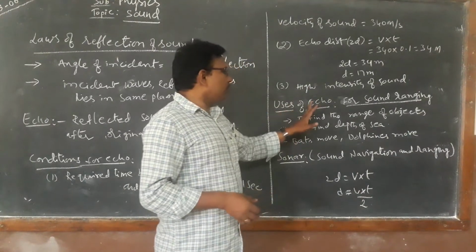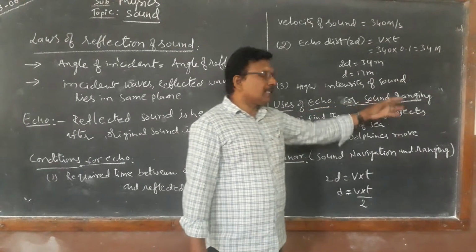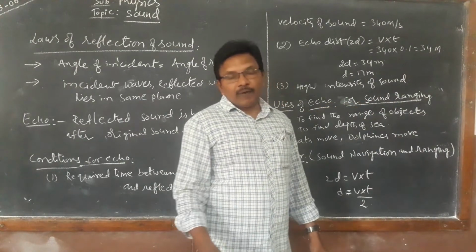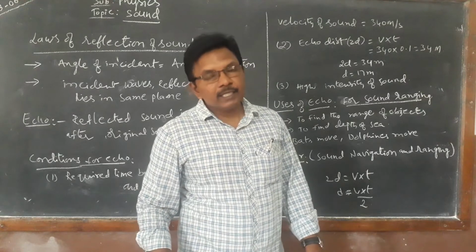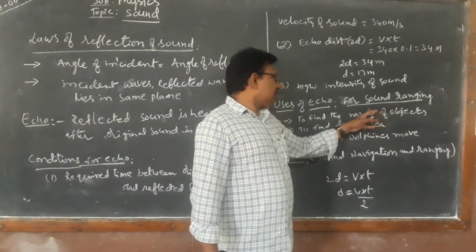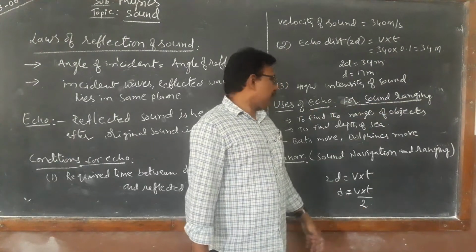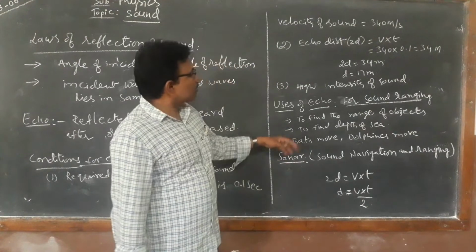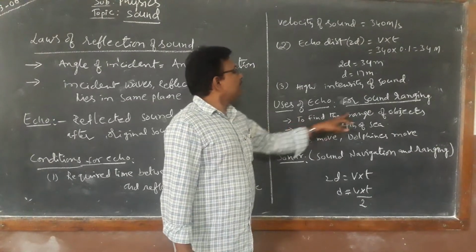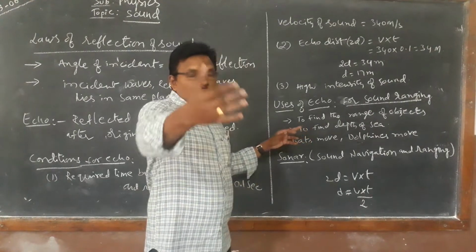Okay, next, uses of echo. What are the uses of echo? Generally, echo is used for sound ranging. What does ranging mean? Finding the distance by using sound is called sound ranging. So echo is used for sound ranging. Here, how is it useful? First, to find the range of objects at a distance.